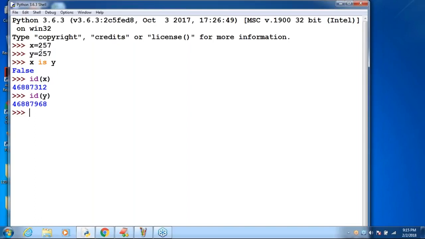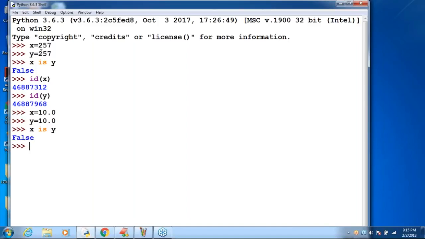Now, think a bit very carefully, sir. x is equal to 10.0, y is equal to 10.0. Can you please tell, x is y? What's the answer? Immediately you have to tell, man. Remaining people are silent. What's the answer? The answer is false.